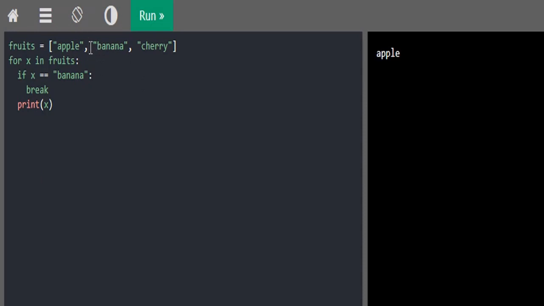So say I have another value here, orange, then this code would print apple, orange, and then exit. It is because it encounters the value banana at the third place. So therefore, it will result in fetching us the first 2 data.